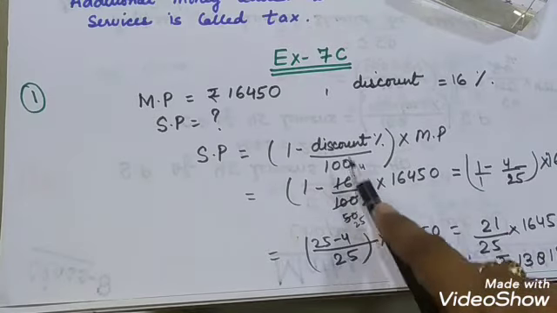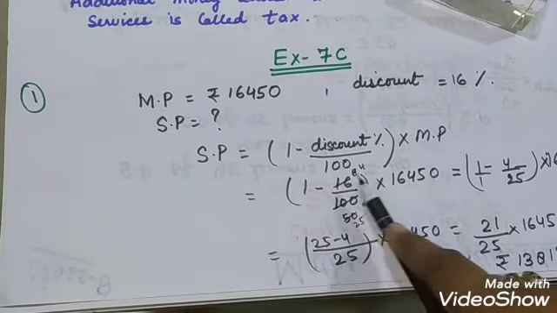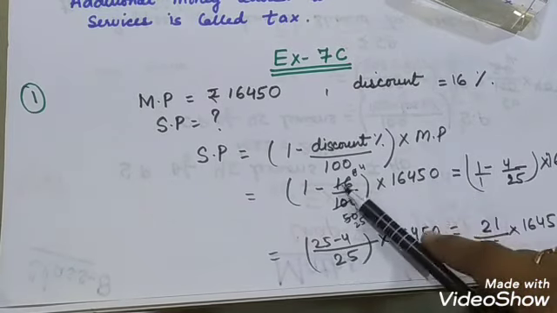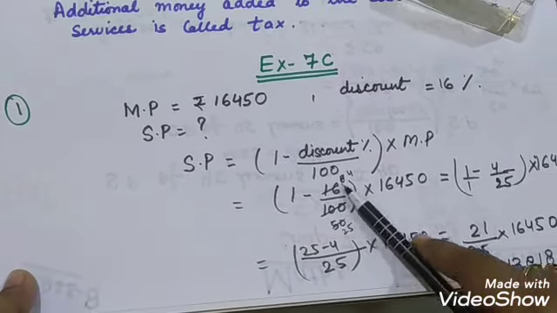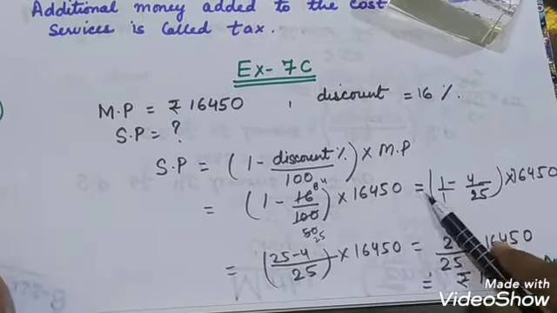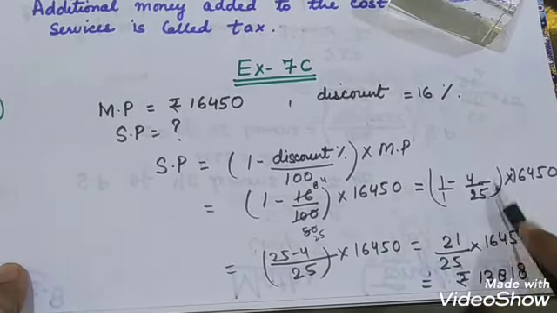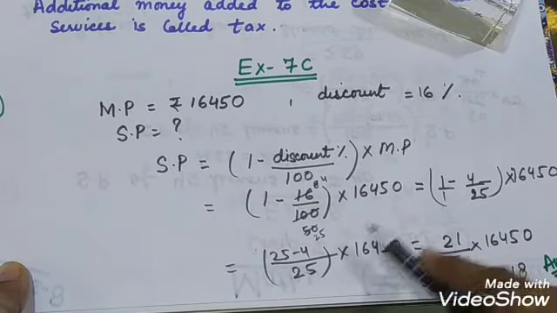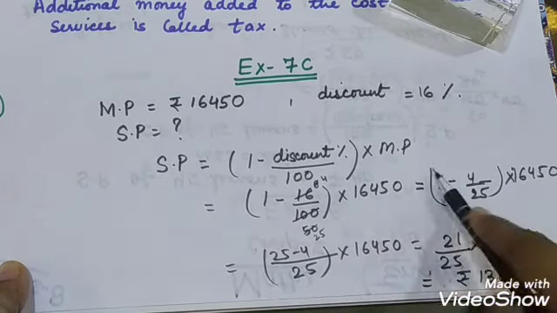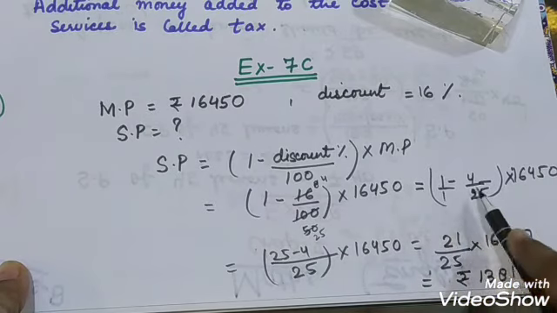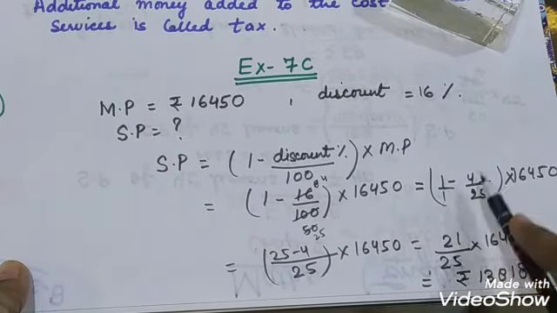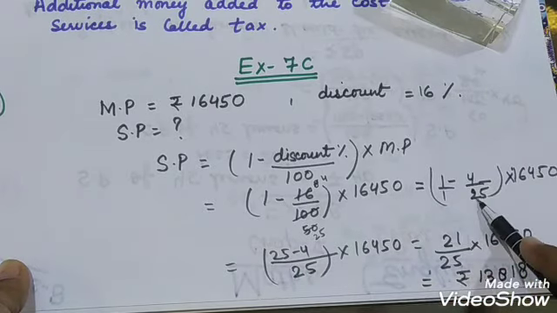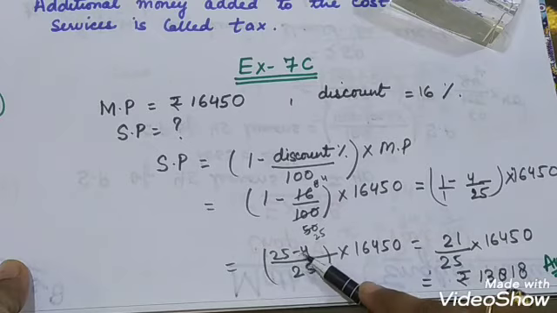So we will write 16 in place of discount and 16,450 in place of marked price. Cancel it with the table of 2 and 2 again, and then it comes out to be 4 upon 25. Here 1 will be there, so the LCM of 1 and 25 will be 25. Then the numerator 4 is multiplied with 1, and 25 with 25.